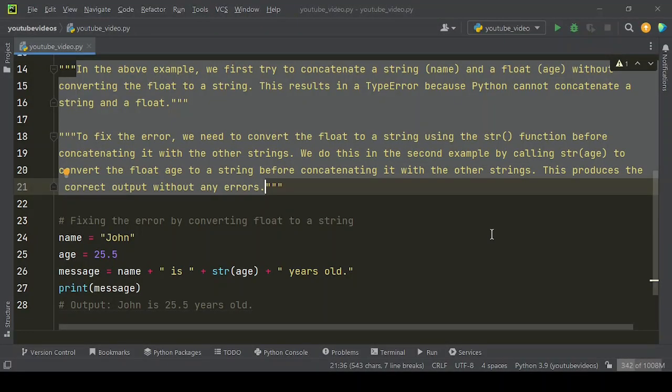In the above example, we first tried to concatenate a string, name, and a float, age, without converting the float to a string. This results in a TypeError because Python cannot concatenate a string and a float. To fix the error, we need to convert the float to a string using the str function before concatenating it with the other strings. We do this in the second example by calling str(age) to convert the float age to a string before concatenating it with the other strings. This produces the correct output without any errors.